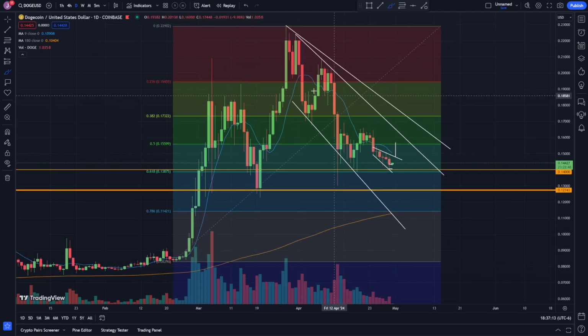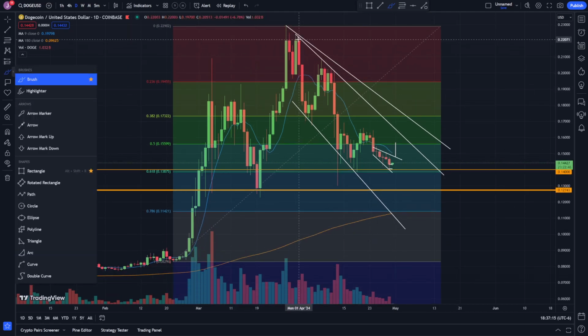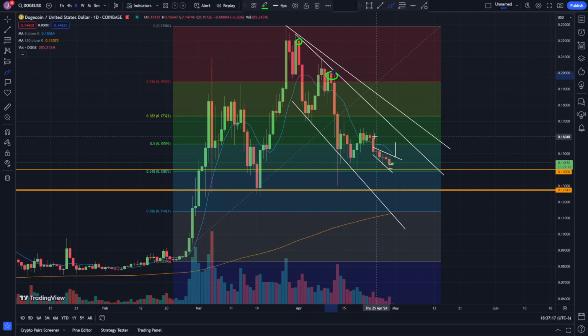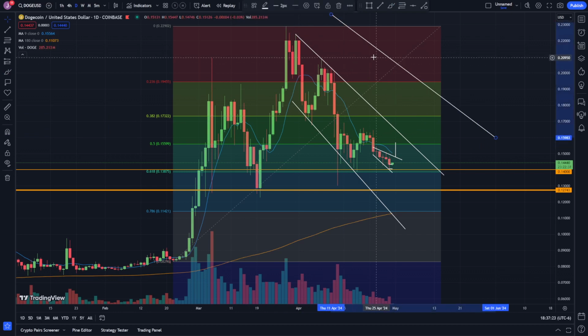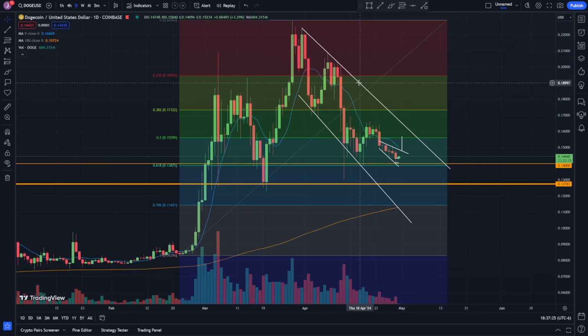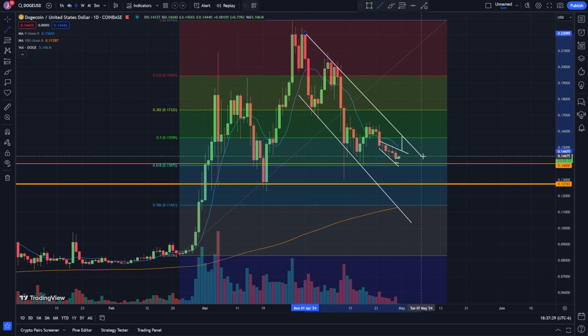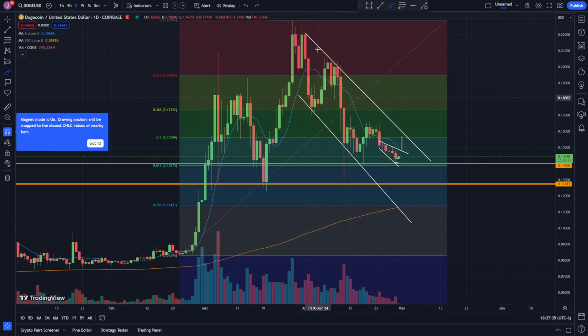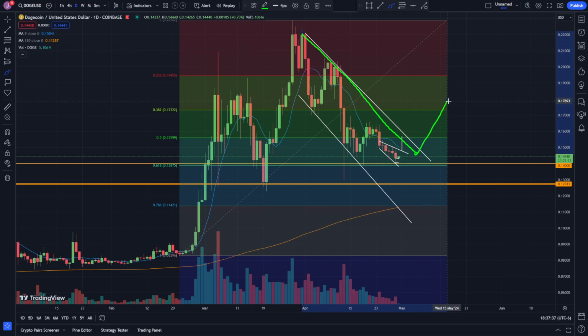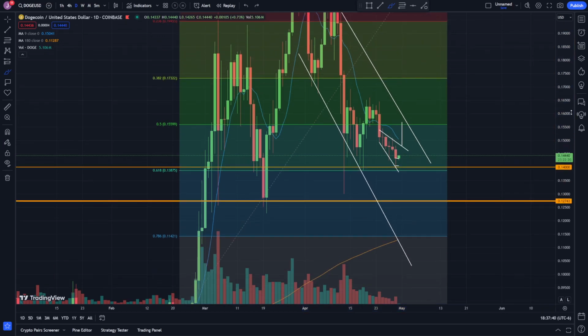The other thing we could do is, if we zoom out, once we start getting to this area, we're going to start coming into contact with these trend lines. We had resistance, resistance, resistance, giving me some trend lines. You could argue these are in a couple different places. Let's go ahead and delete this and this. Let's do a trend line from this top one to this second top right here. Once we break this going to the upside, that's going to be a bullish signal.